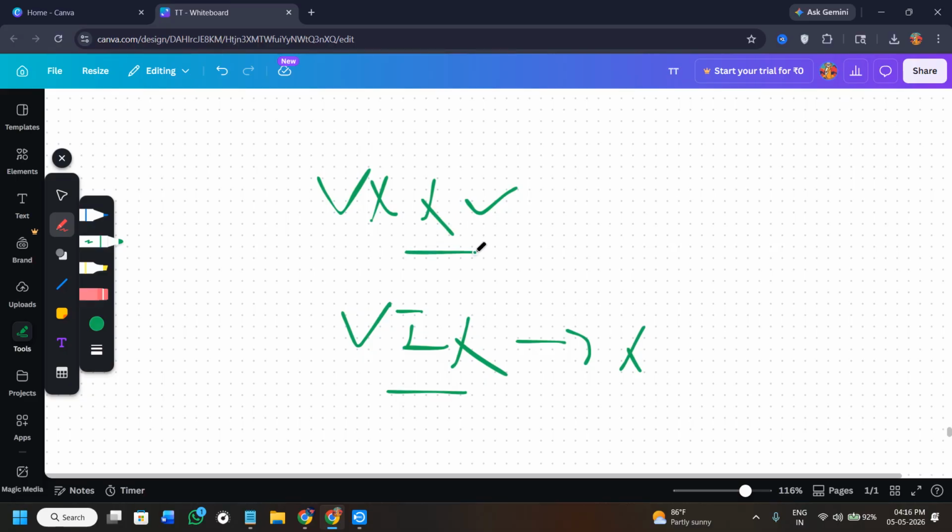Here VXX suffers from decay over time due to rolling futures contracts. This means that it often loses value in the long term. It's mainly used for short-term trading and not long-term investing.